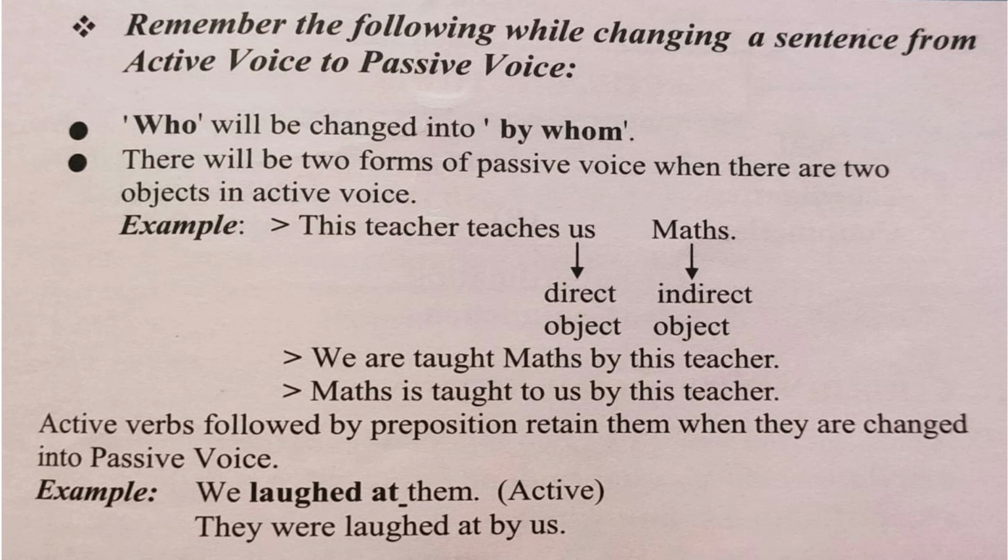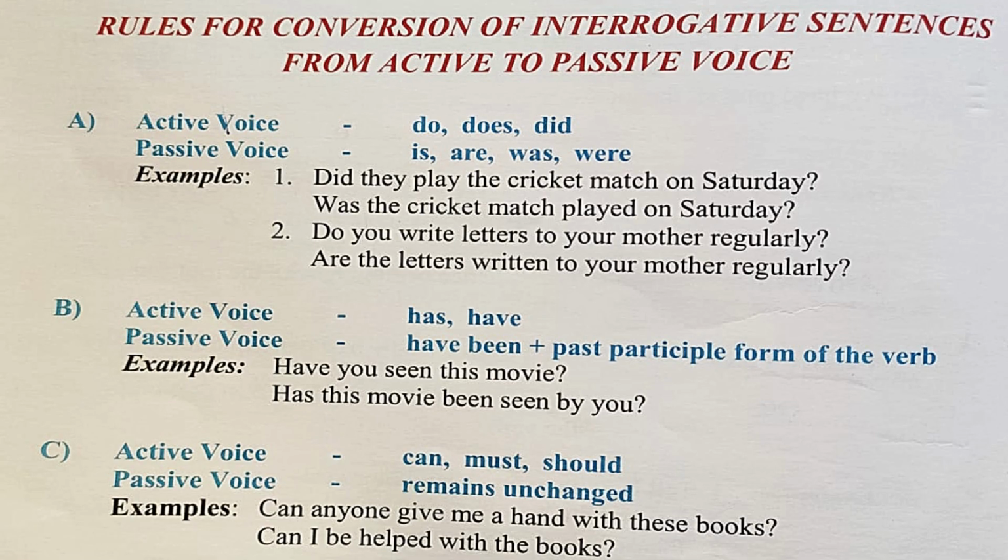Active verbs followed by a preposition retain them when they are changed into passive voice. Example, we laughed at them. Active. And the passive will be, they were laughed at by us. Also see the rules for conversion of interrogative sentences from active to passive voice.